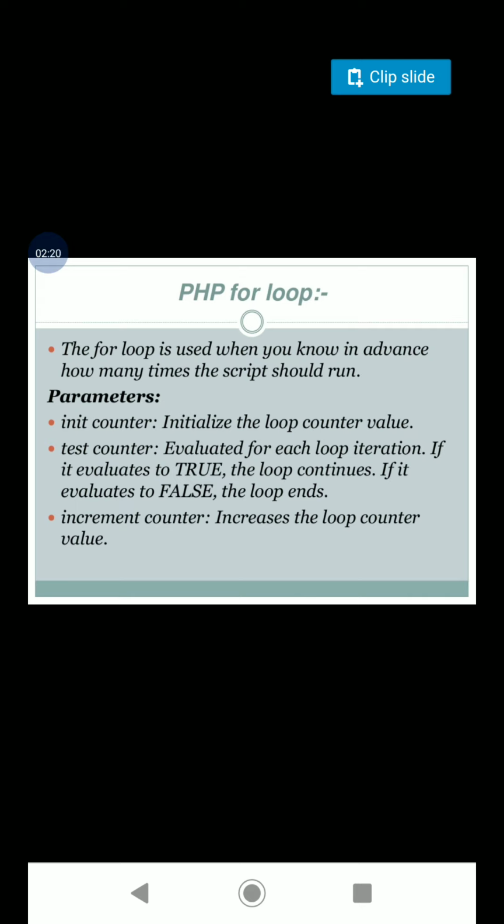But finally, once the increment or decrement takes place, again the value is compared with the test condition, and if it is found true, then the body of the loop is going to be executed for the second time. So this process will be continued as long as the condition is true. Once the condition is false, the body of the loop will not be executed and the control comes out of the entire for structure.